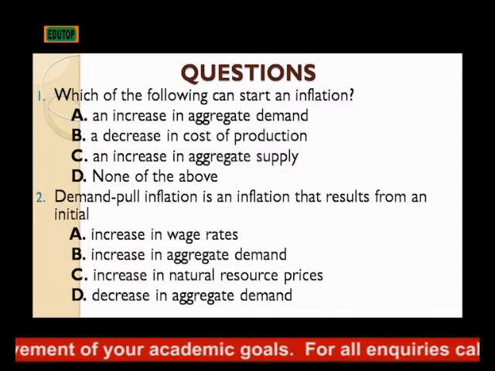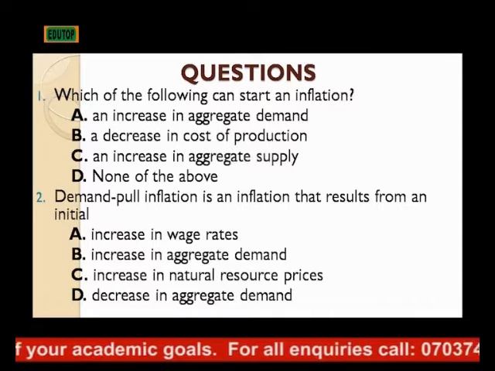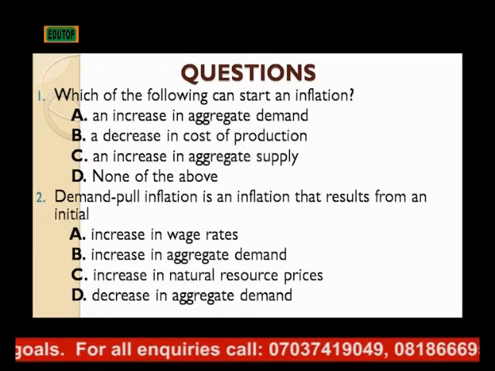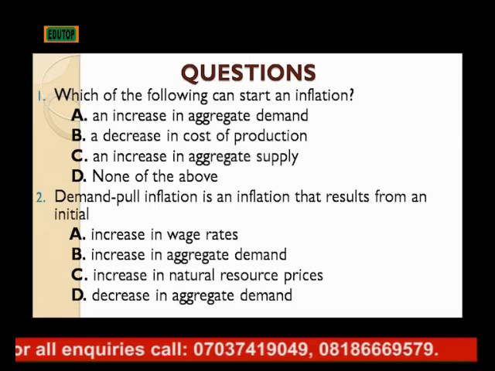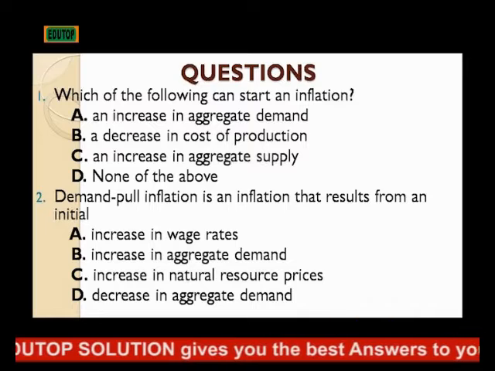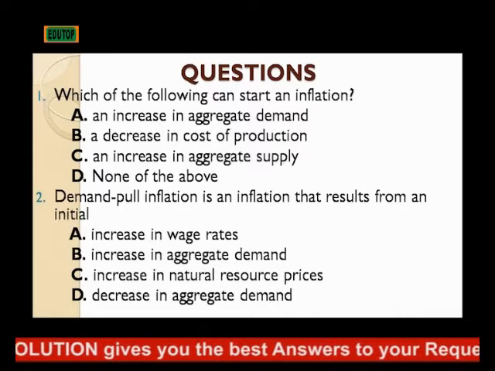Question 2. Demand pull inflation is an inflation that results from an initial dash. A. Increase in wage rates. B. Increase in aggregate demand. C. Increase in natural resources price. D. Decrease in aggregate demand.